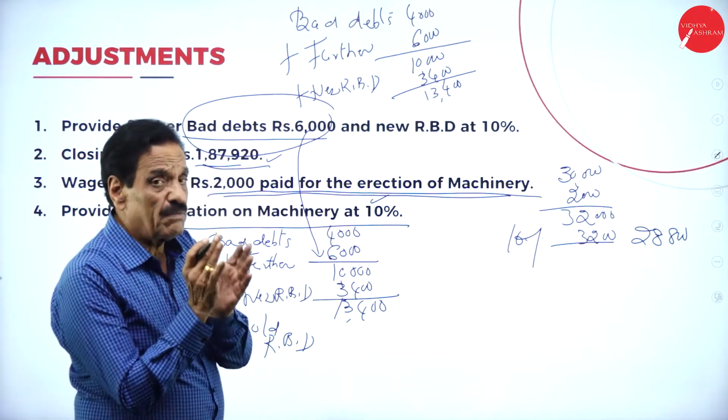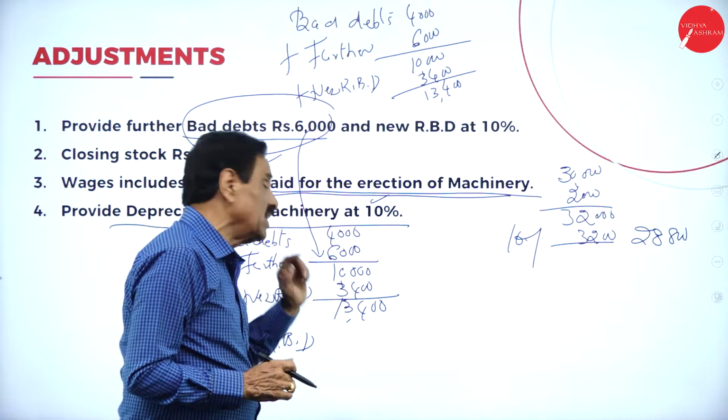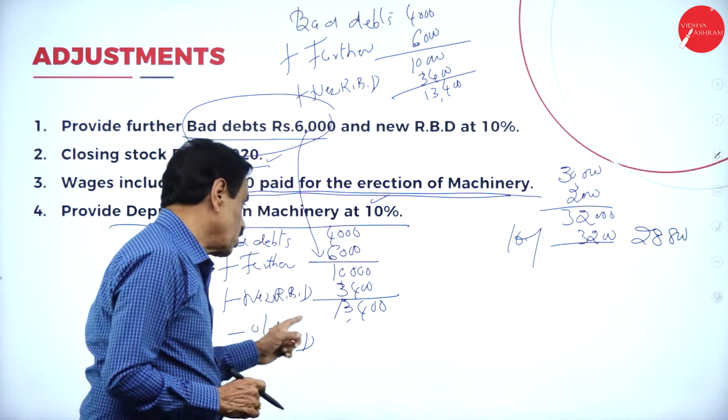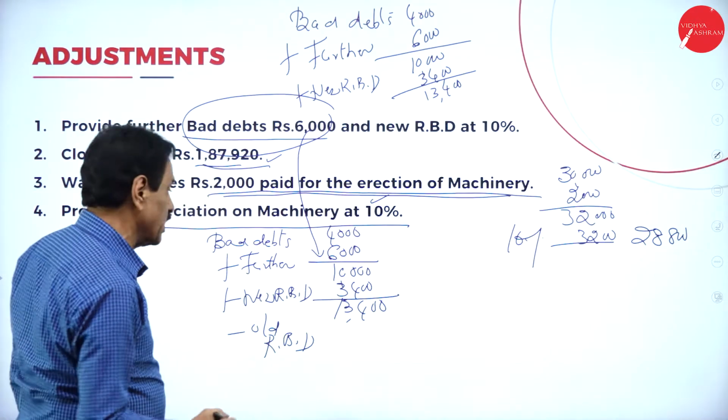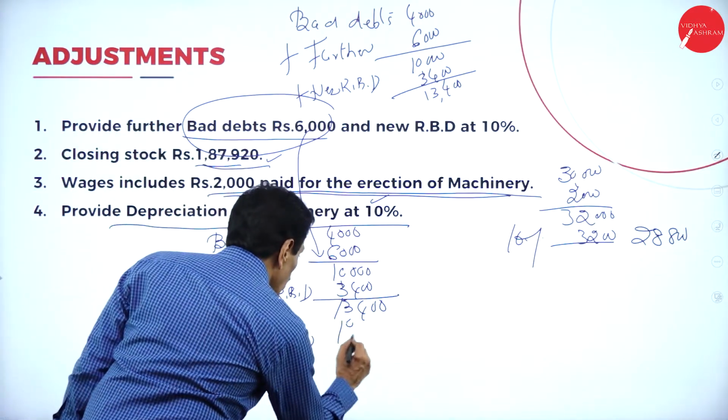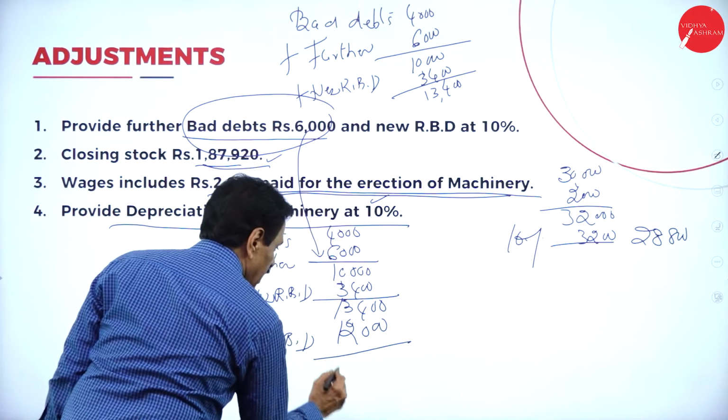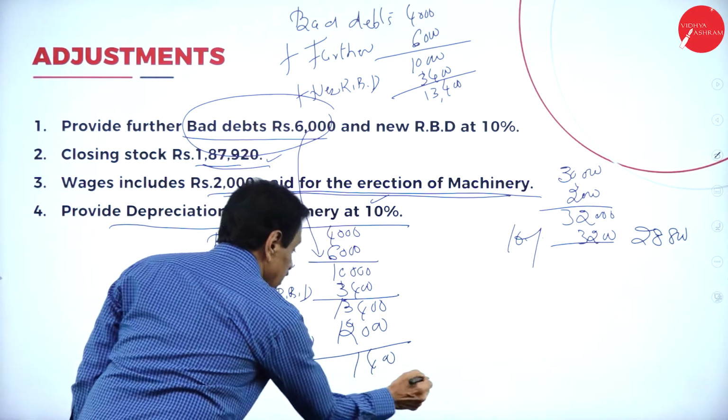6,000. You got a balance of debtor 40,000. How much should be deducted? 6,000 become 34,000 and 10% is 3,400. It comes to 13,400. In your trial balance, you got 12,000 as old RBD. Balance is 1,400. This is a loss.